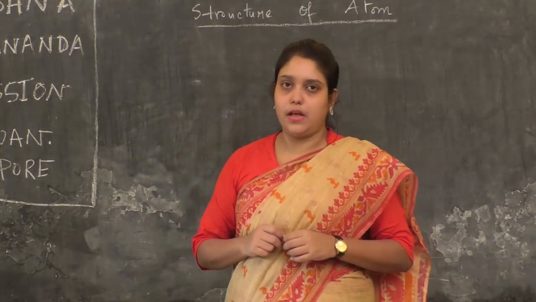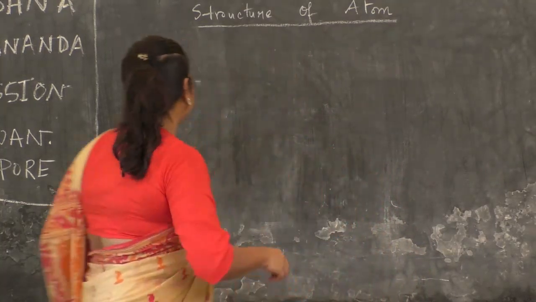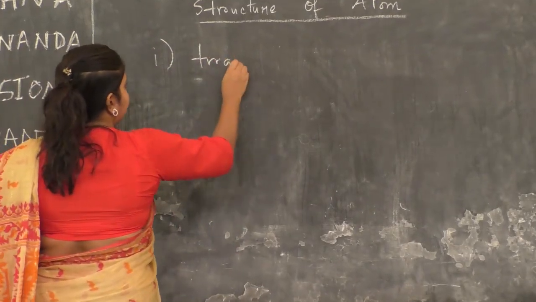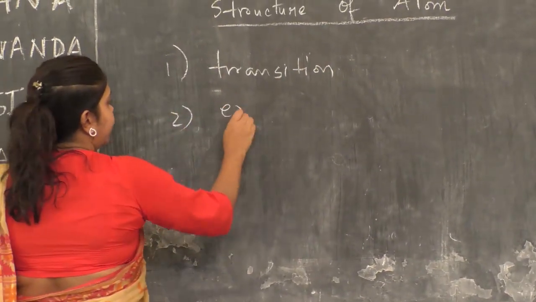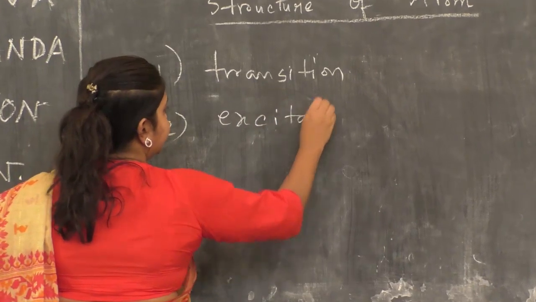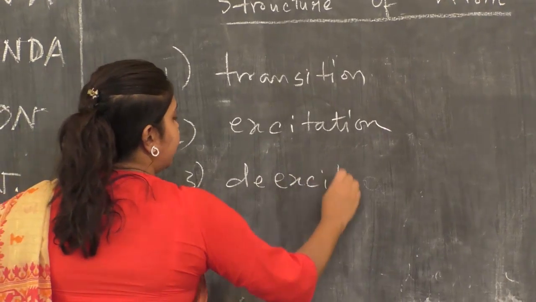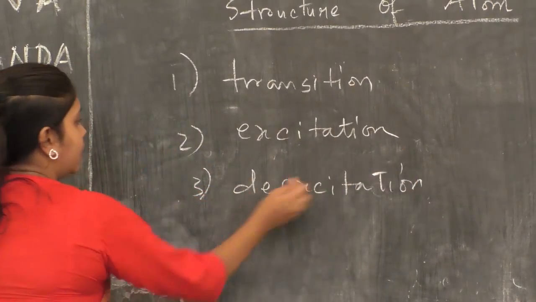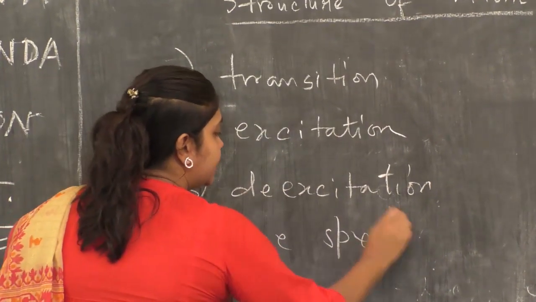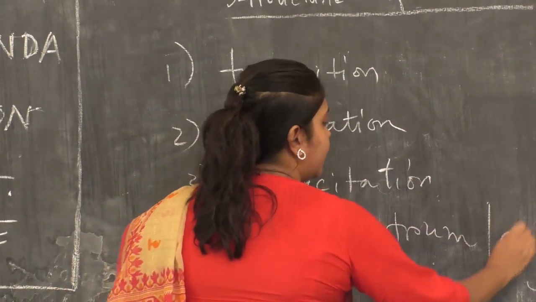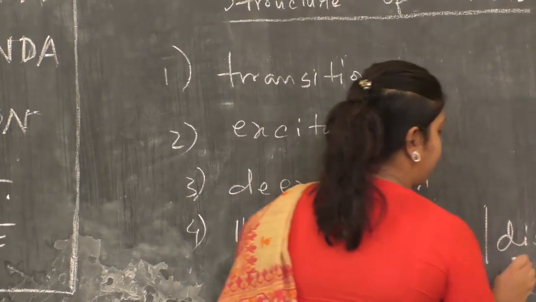The next point will be excitation. What is excitation? The first point was transition. The second point will be excitation. The third point will be de-excitation. And the fourth point will be line spectrum, or discontinuous spectrum.